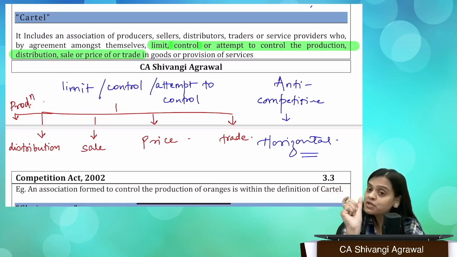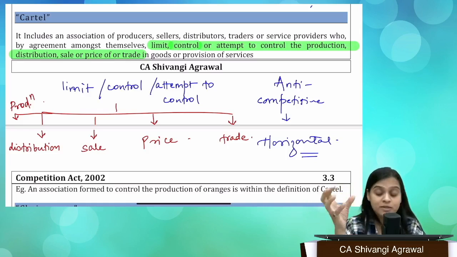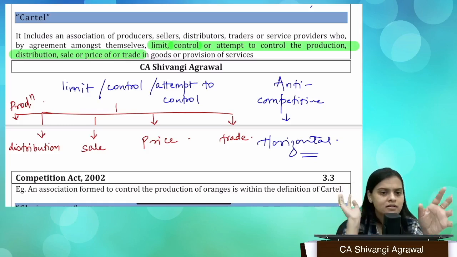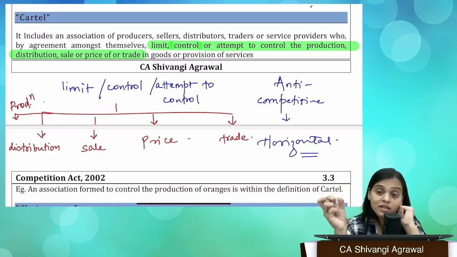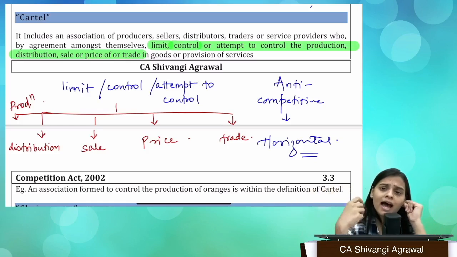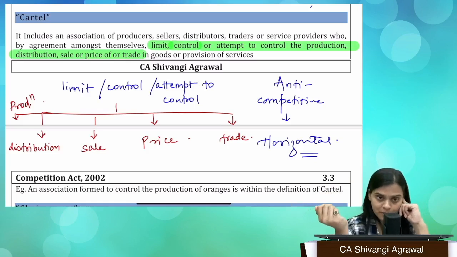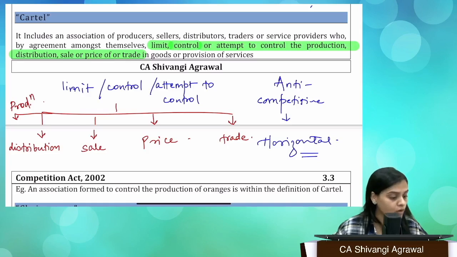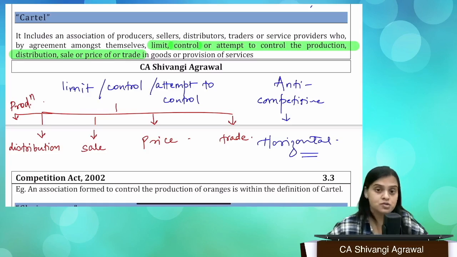When we say bid rigging, we are disturbing the whole process of bids by submitting identical bids. It is actually cartelization also. By forming a cartel, we have done this, because we have formed an association, come together, and are trying to control the price of a particular product or the provision of services, whatever it be. Okay, so I hope the definitions are clear and the meaning of abuse of dominant position is also clear.